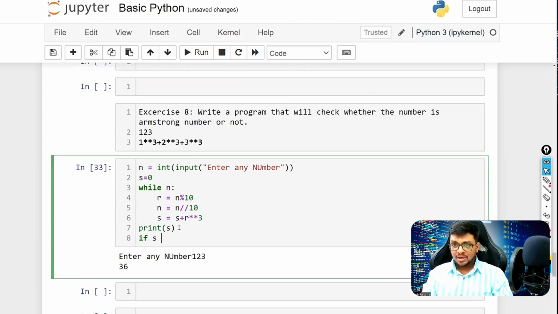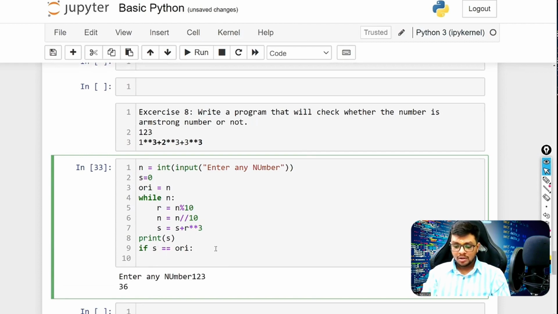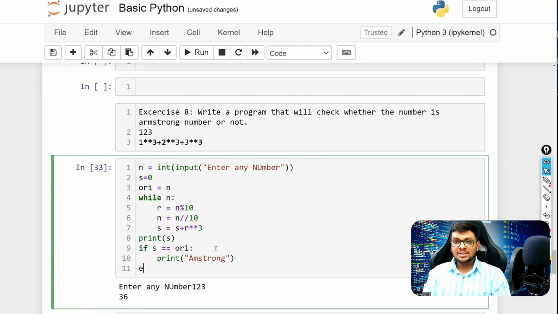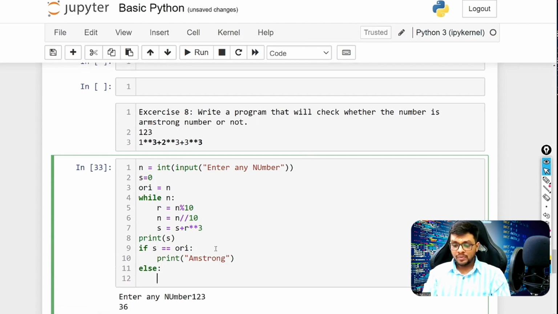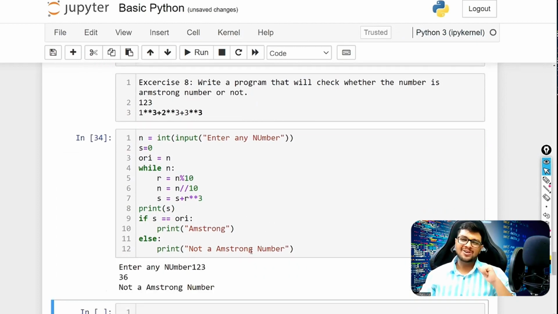If S equals the original number, we want the original number to be stored here. So original number equals N. If S is equal to the original number, in that case, we will print that it is an Armstrong number. Else we will print, okay, not an Armstrong number. Let's run this. We will check 1, 2, 3. Yes, it is not an Armstrong number.